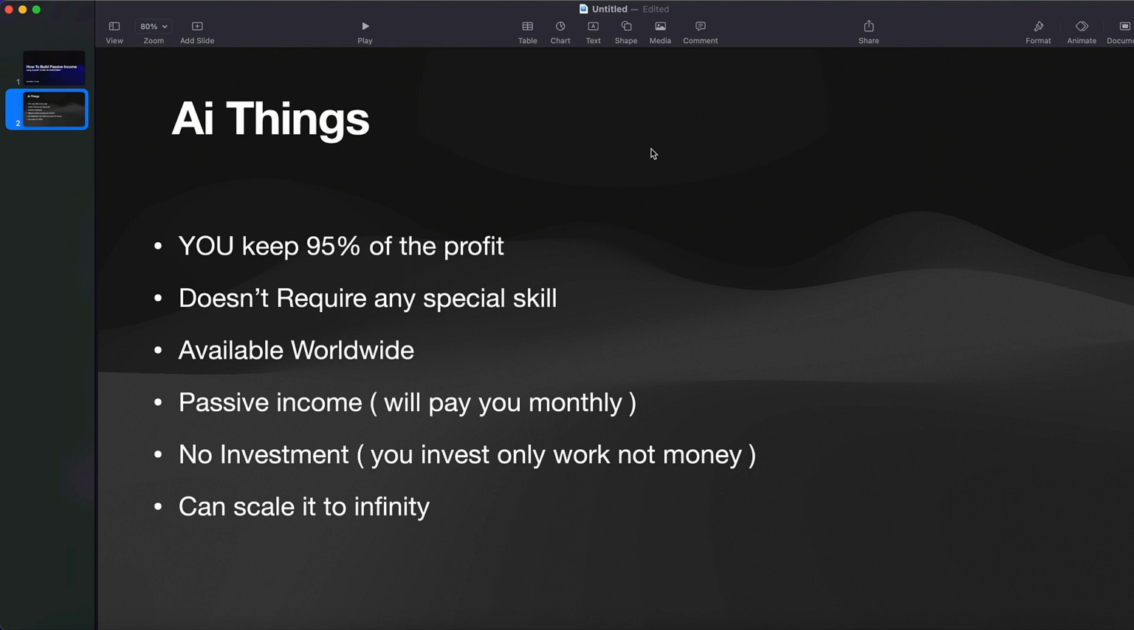This is also a great method because you can scale it up to infinity. You can do it over and over again. That means you can build a passive income that is great. I highly recommend you guys test this out because, again, it doesn't require any money to start with. So let's jump straight into this video. Let's not waste any time.